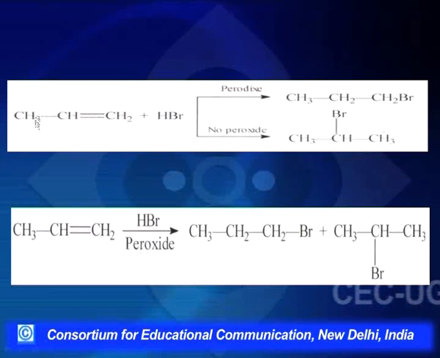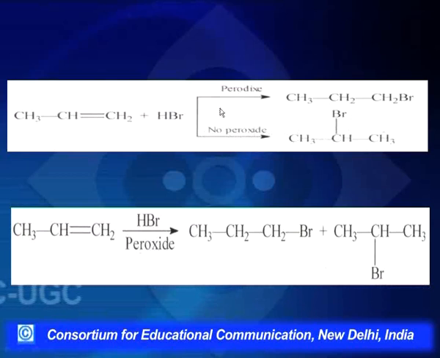Here we have two hydrogens, here we have methyl and a hydrogen, so these groups are different. So this is an unsymmetrical alkene. When we talk of Markovnikov's rule, it says that the reagent will act across the double bond in such a manner that the negative part of the reagent goes to that carbon which is having less number of hydrogens. What we observe here is that the negative part is going to that carbon which is having less number of hydrogens, and we get 2-bromopropane. This mechanism we will be discussing in detail later on.